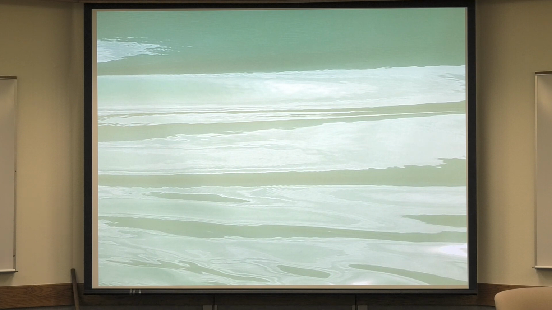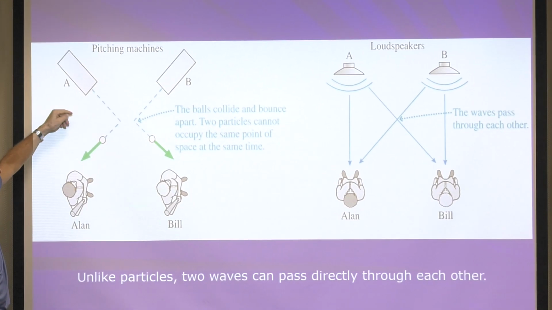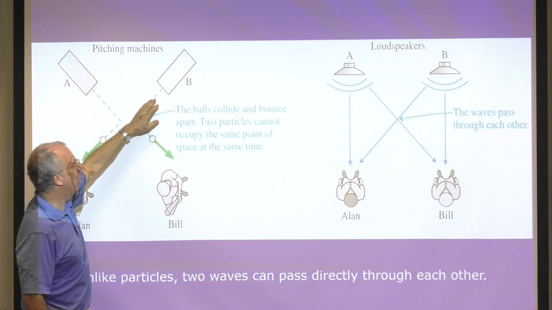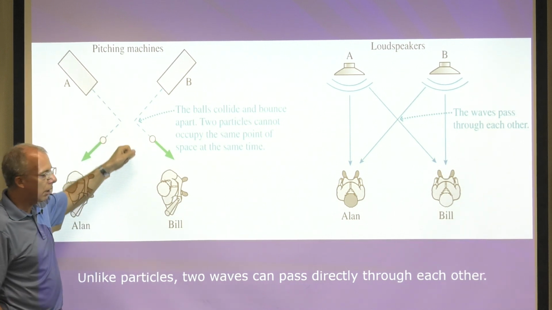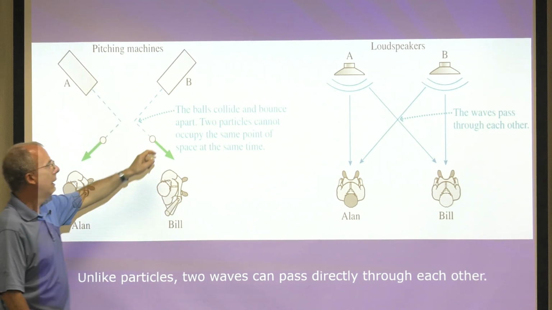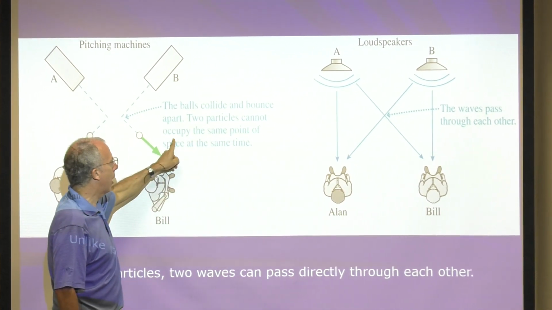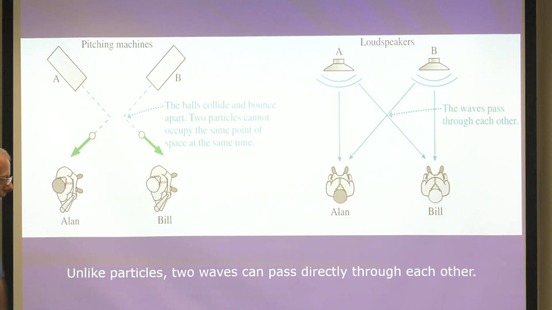How about the ability to pass through each other? So look. Here you have two baseball pitching machines. So the machine shoots out a baseball. So let's say that the machines shot out baseballs at the same time at the same speed. Well, they would collide, right? And they wouldn't go through each other. That'd be kind of weird, right? They just bounce off each other. So the balls collide and bounce apart. Two particles cannot occupy the same point of space at the same time. No kidding. I mean, right? The hand doesn't go through the wall.